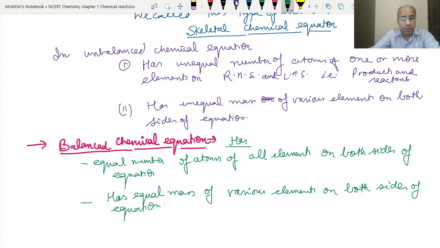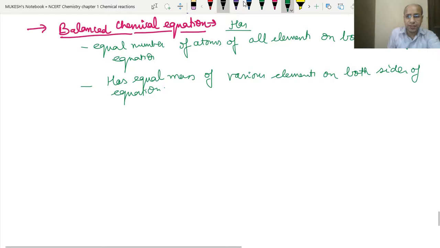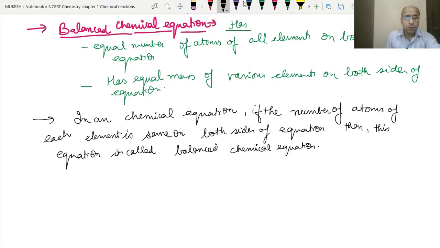In a chemical equation, if the number of atoms of each type of element is equal on both the right hand side and left hand side of the chemical equation, then it is known as a balanced chemical equation. Okay, so let's write the definition. This is the definition that we can write in the exam. Clear? So this is the whole definition.